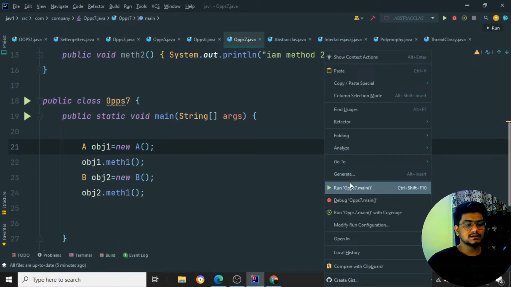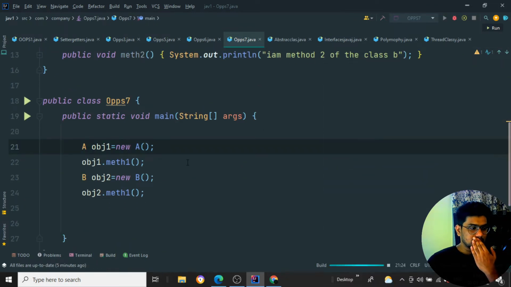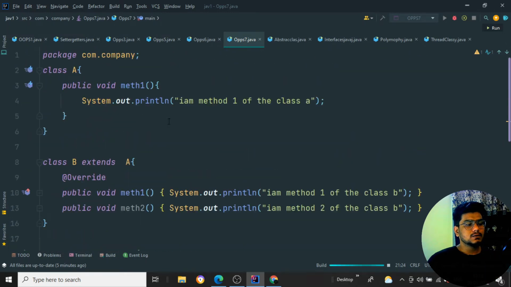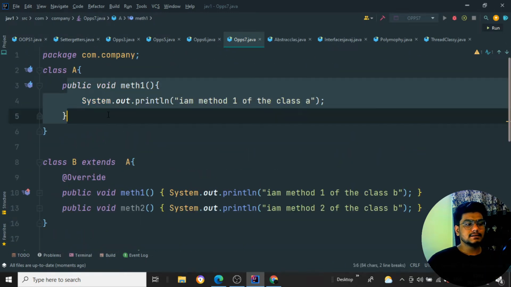If I run this particular program, you can see that for object 1, class A will be printing this particular method 1.